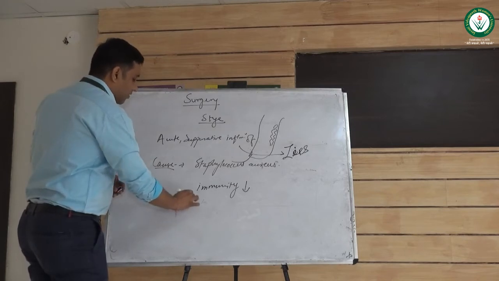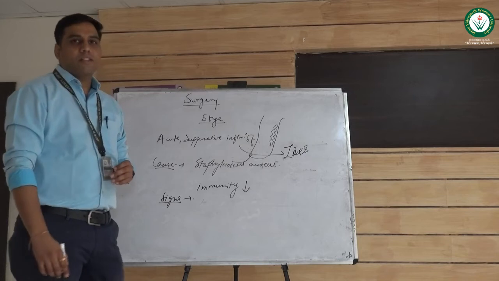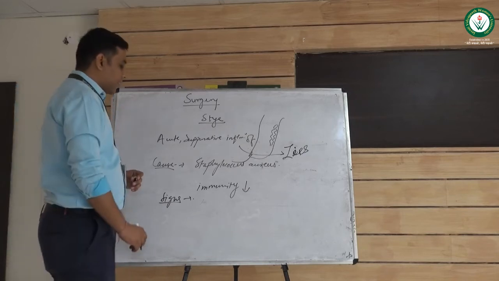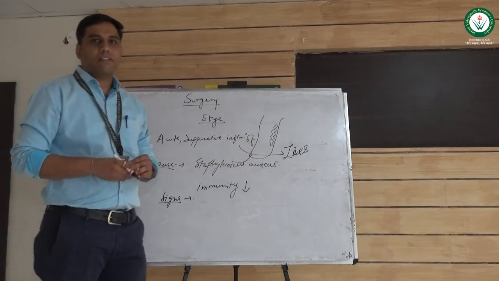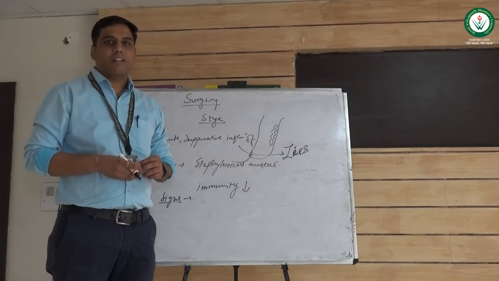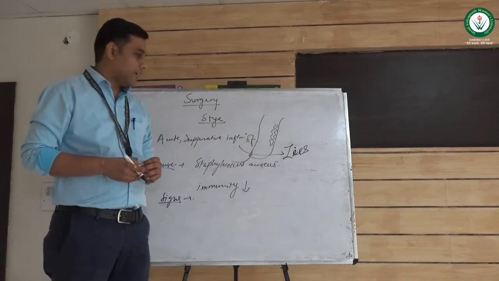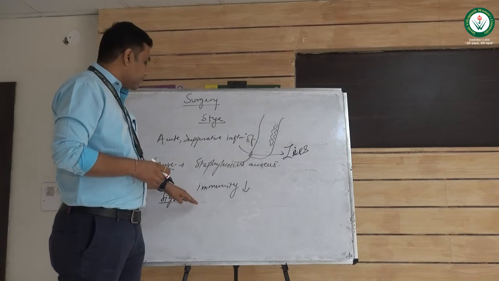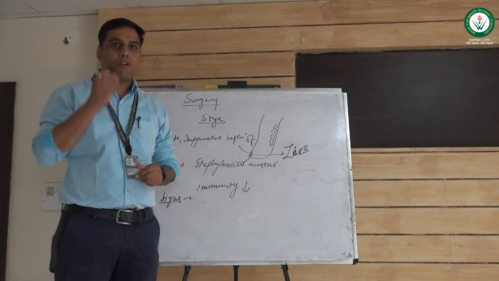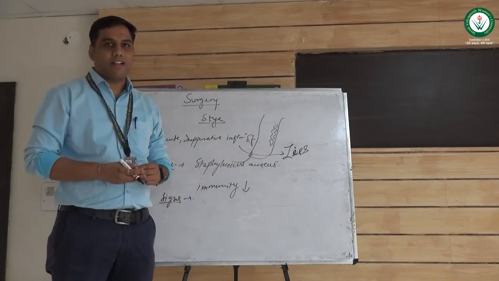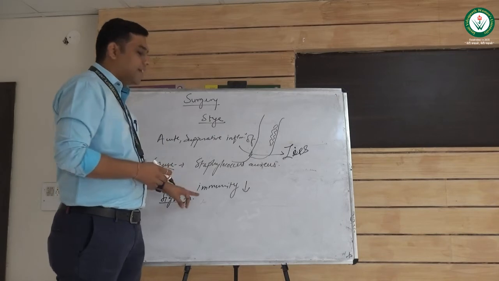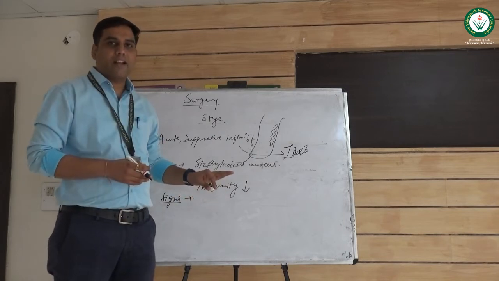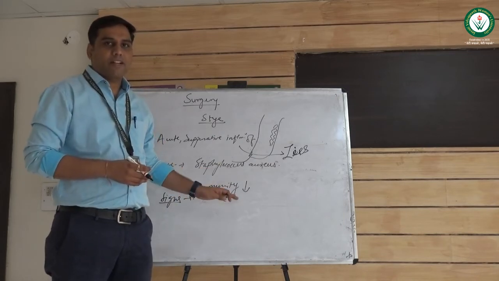Then what are the signs? The signs of stye are epiphora, that is excessive tears from the eye. Then there is a foreign body sensation inside the eye. Then the lid is tender and painful. It is tender to touch.